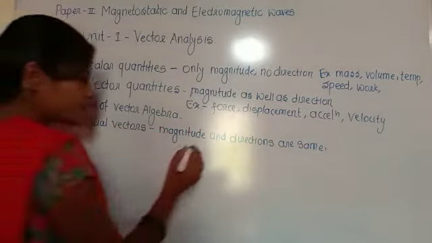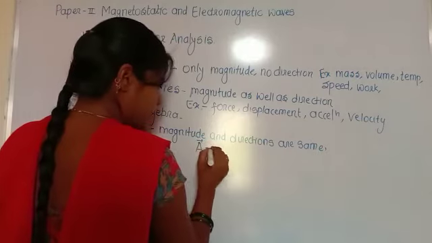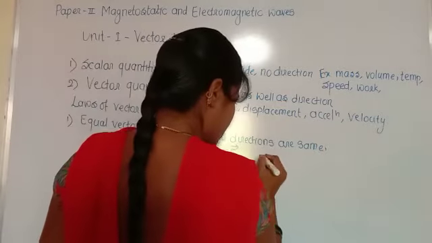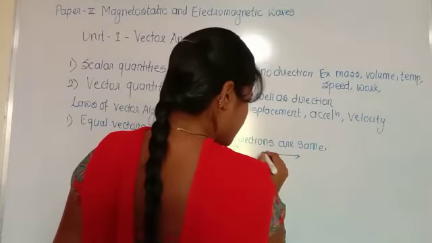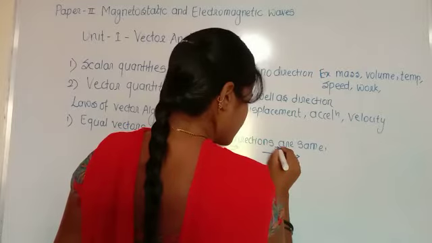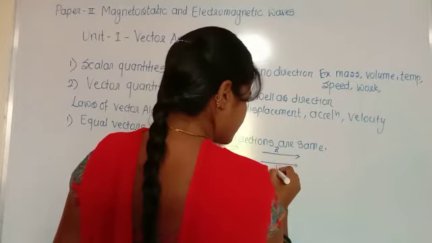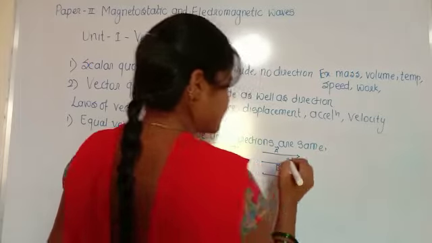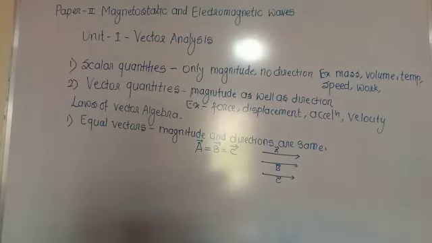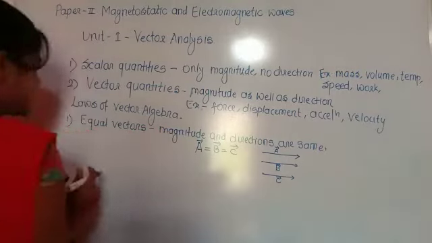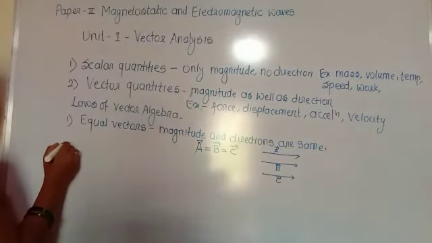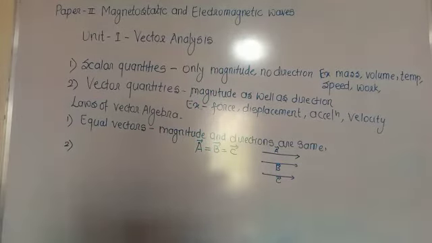For example, vector A is equal to vector B is equal to vector C. We can denote this as the vector A, this is the vector B, and this is the third vector, that is C. Okay, A, B, C are the same vectors, that is called equal vectors. Then we can draw this as the same direction and same magnitude. Second one is the negative vectors.